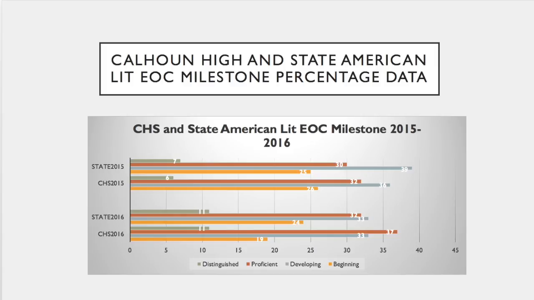This is a comparison of CHS and the state on the American Lit EOC milestone. In 2015, you'll see that the state had more distinguished learners. Calhoun High School had more proficient, with 32% being proficient. The state only had 30%. In 2016, you'll see that the distinguished percent of learners was identical, and Calhoun High School had a higher percentage of students fall into the proficient category than the state did.